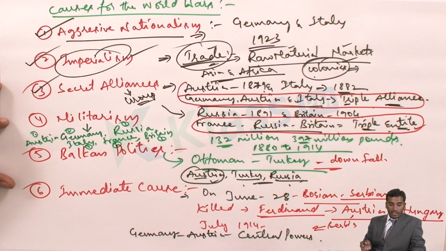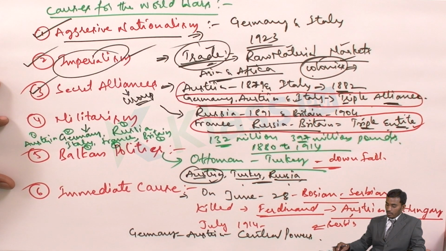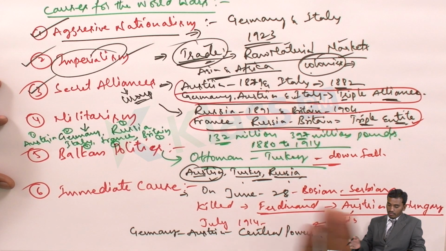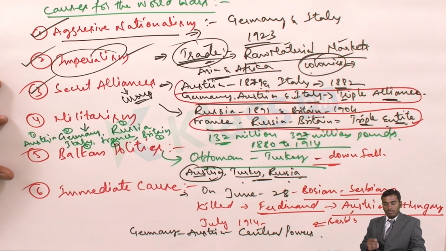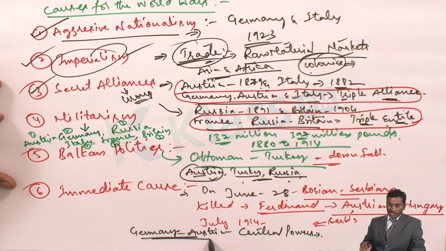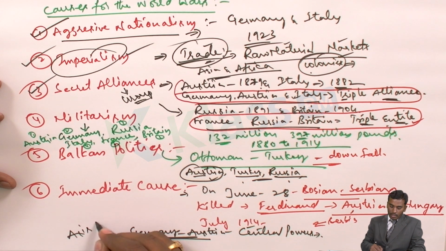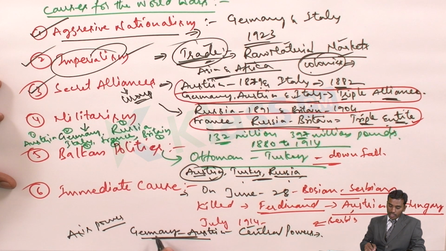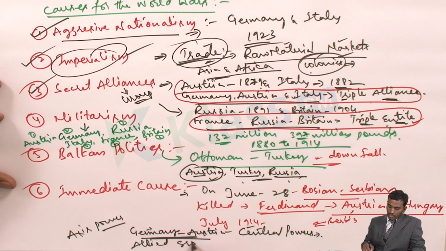Okay, then in the Allied group, as I said, Bosnia, which was under the control of Russia, Turkey and other things. Even France was also there. At that particular time period, Austria was known as the Central Power, and we have Allied Powers. Allied Powers means the opposite group of the Central Powers. The one who is starting the war is called Central Powers or Axis Powers. The other group on whom this Central Power or Axis Power is waging war is called the Allied group.